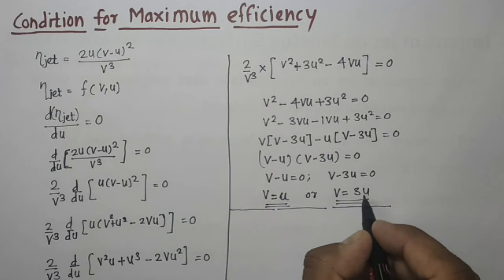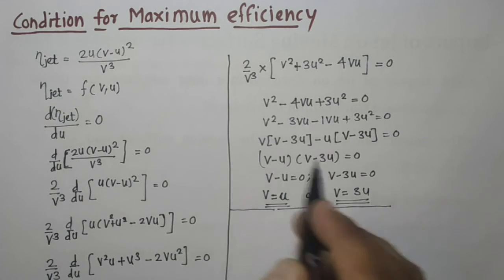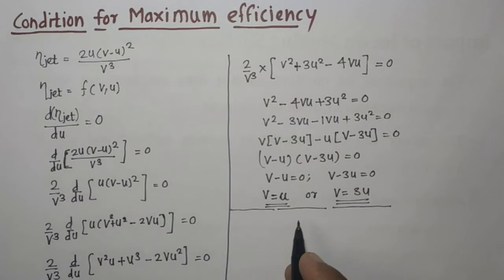But if we consider v equal to 3u, we can get maximum efficiency.